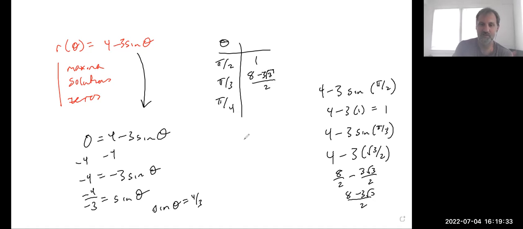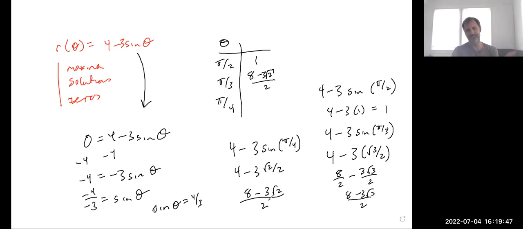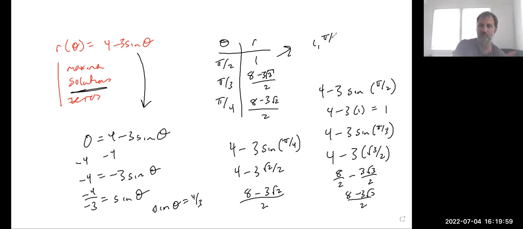Then pi fourths, 4 minus 3 sine pi fourths, 4 minus 3 root 2 over 2. So again, 8 minus 3 root 2 over 2. So that's the basic idea of finding general solutions. And when you write these as coordinates, you just have to remember that the order is switched. You say it as r theta, not theta r.